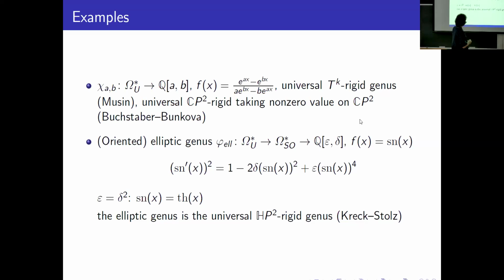The elliptic sine is odd, so we can define this oriented elliptic genus on any oriented manifold, and then one can prove that this genus is a universal rigid genus on the quaternionic projective plane.